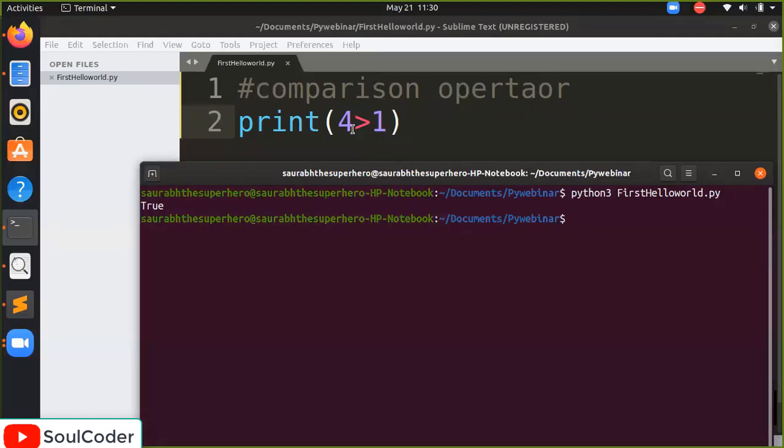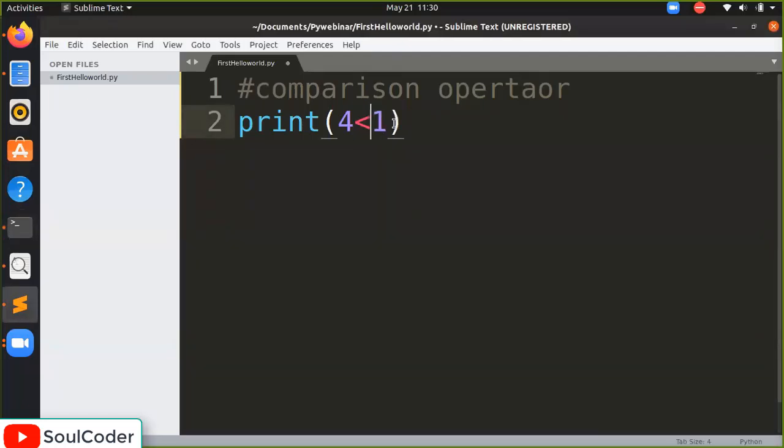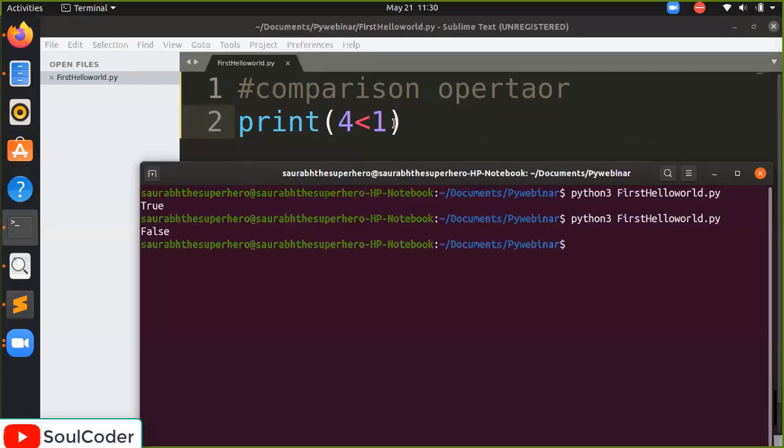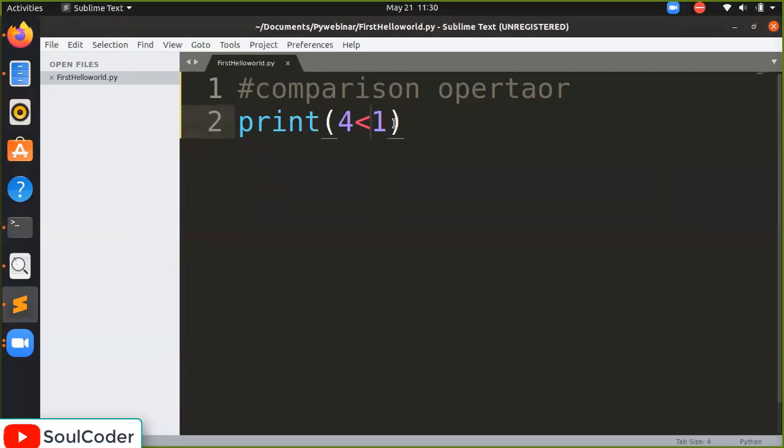So 4 greater than 1, what does it say? It is a comparison operator. 4 greater than 1 is true. Now we will use 4 smaller than 1, less than. What does it say? It is false, of course we know. Is 4 equal to what? We are using double equals.